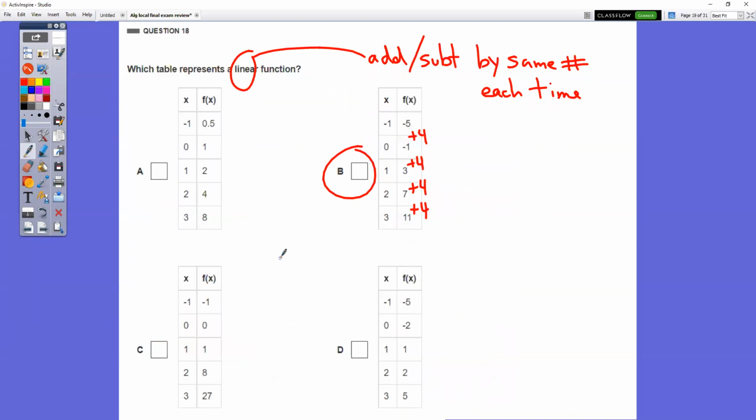In question number 18, which one represents a linear function? For it to be a linear function, you have to add or subtract by the same thing each time. Another way to do it is just graph the points and look at the picture, all right? Which one forms a line? Well, the easier way to do it is just say which one is adding by the same number each time. It would be choice B. Notice in these other ones, we're adding by different numbers each time, all right? So be very, very careful.